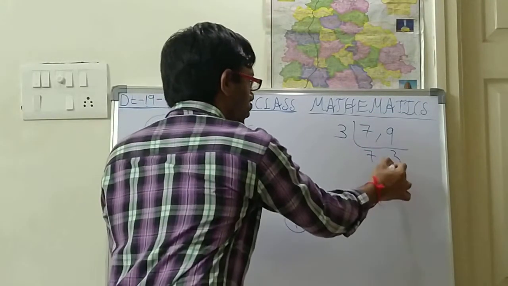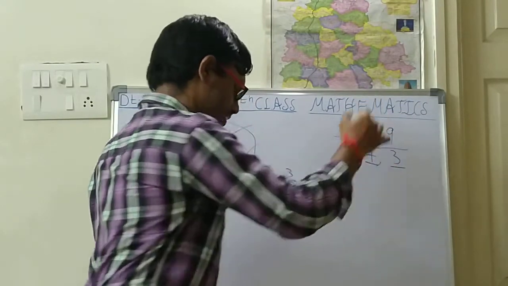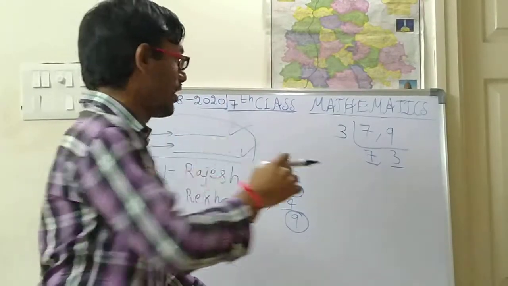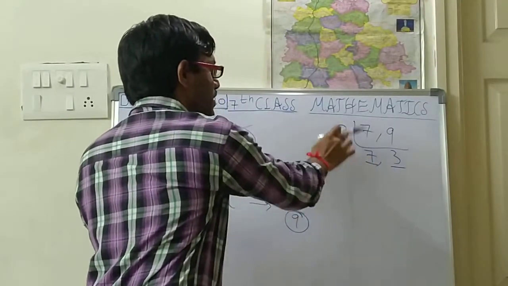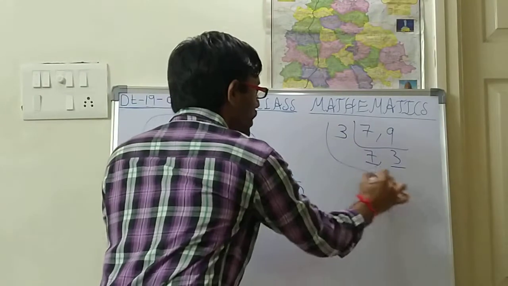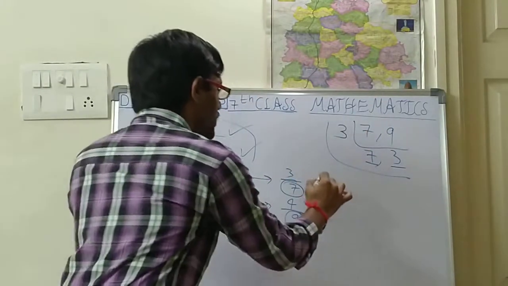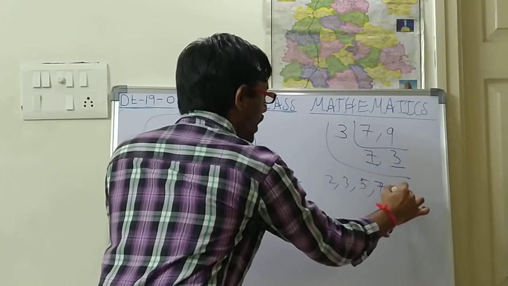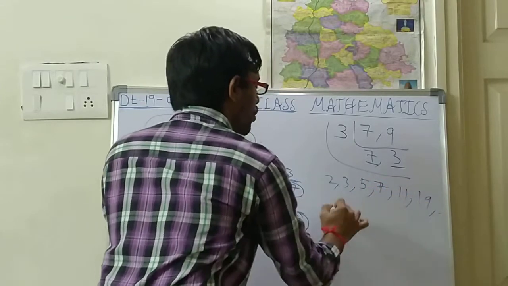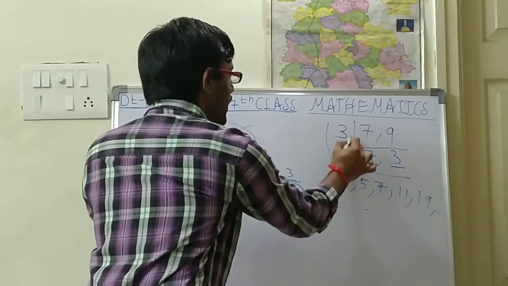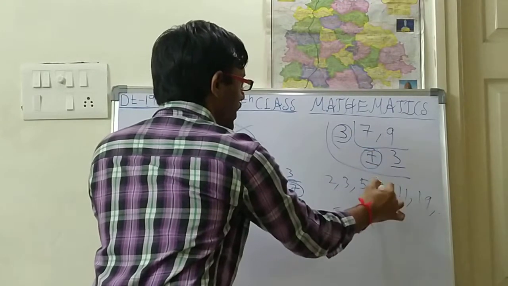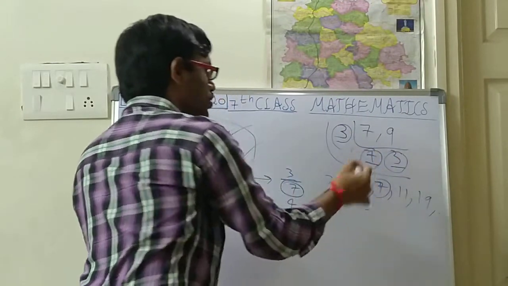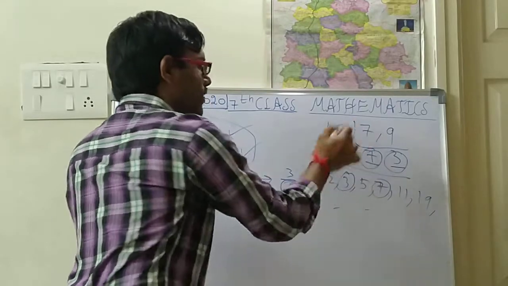Next, what is this number? Sorry, this is 3, this is 7, this is 3. All these three numbers are prime numbers only, as I said, 2, 3, 5, 7, 11, 19 and so on are prime numbers. So 3, 7, 3 and 7 are prime numbers.